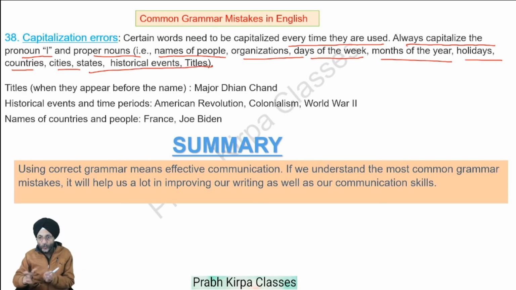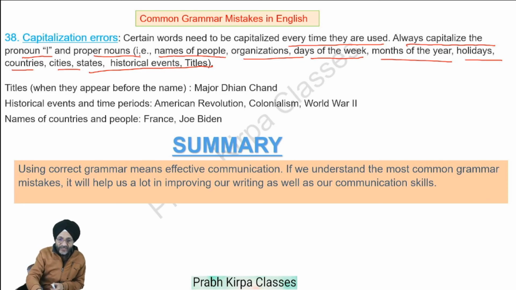All need to be written with capital letters. The first letter of the first word should always be capital. Titles when they appear before the name: if a title of any post appears before the name, the title should be capitalized.